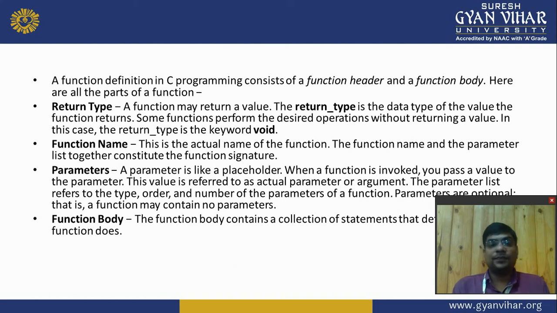Function name. This is the actual name of the function. The function name and the parameter list together constitute the function signature. Function name is the most important part of the function. It is the identifier which identifies the function. But many times a user gives a different name, like if we perform addition and we give the name ABC, then in future the complexity for other programmers increases.